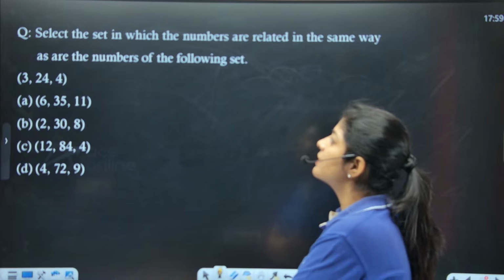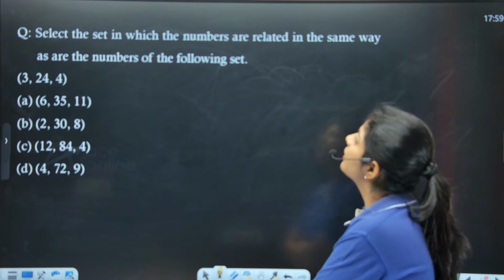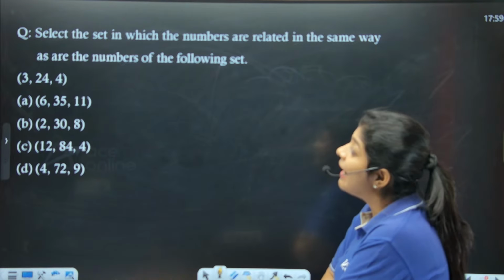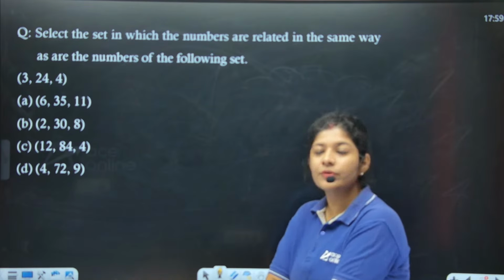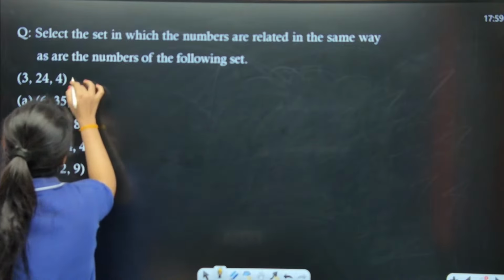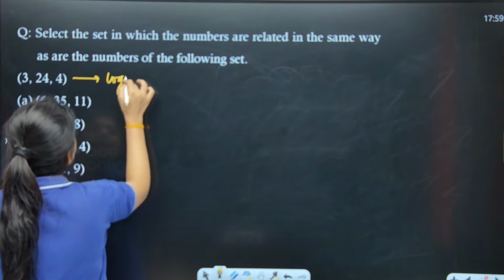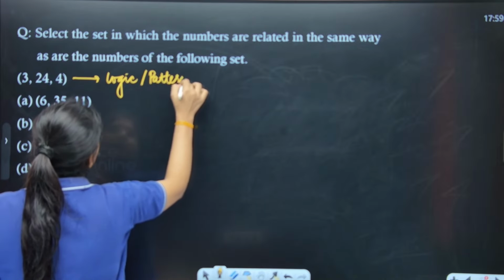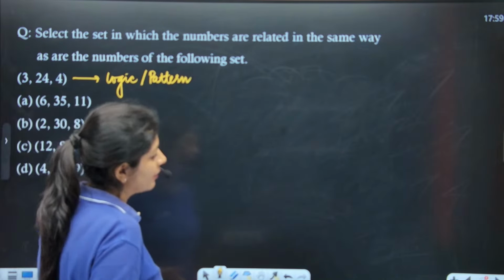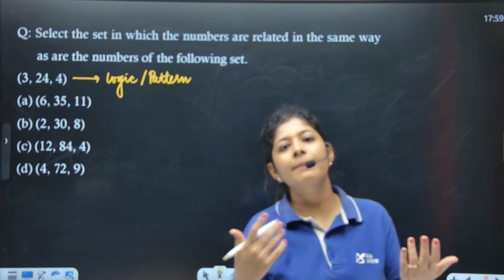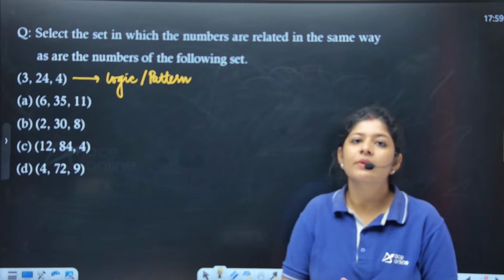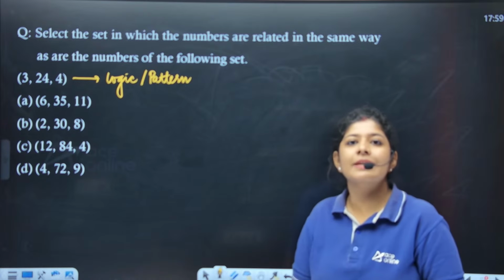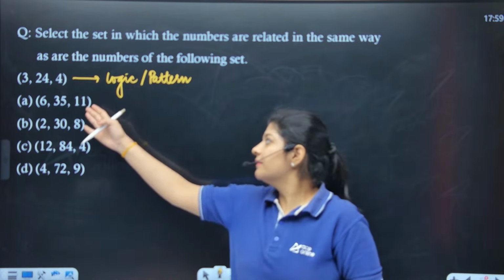So the next question is saying that select the set in which the numbers are related in the same way as are the numbers in the following set. So first what we need to do, we need to get the logic, how these numbers are connected, or maybe the pattern, right? First we need to find out either the pattern or the logic through which these numbers are connected. This 3, 24 and 4 are connected, and we need to get the same logic or same pattern in these options.